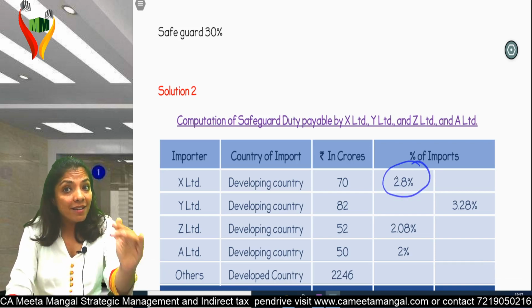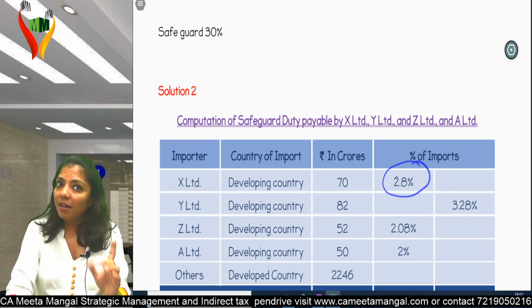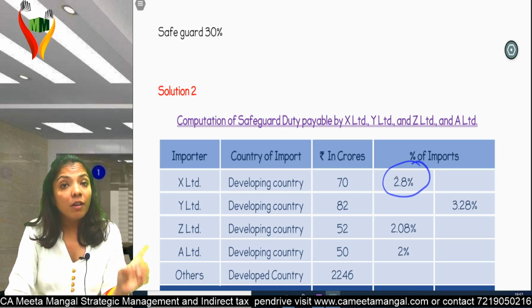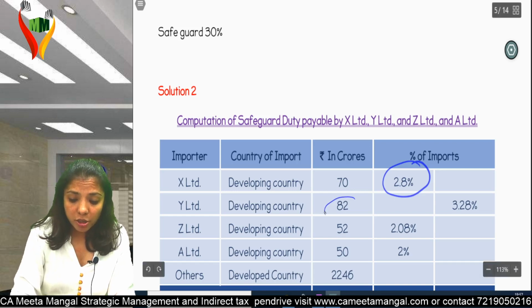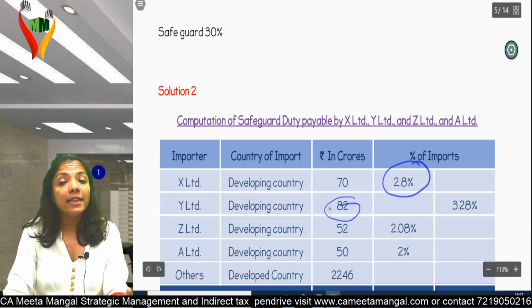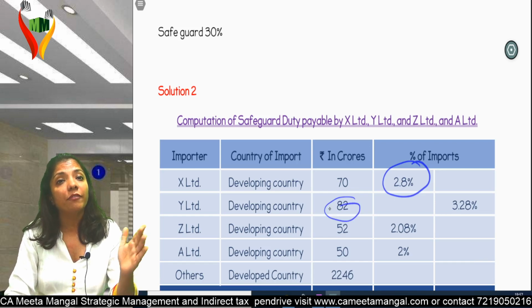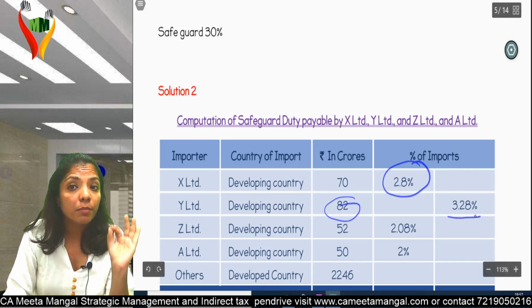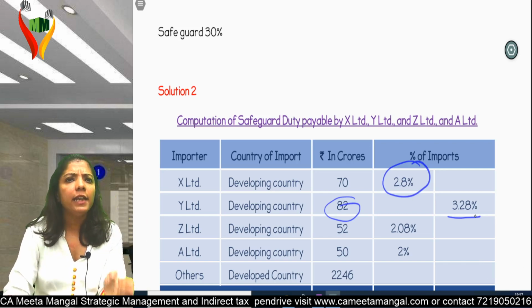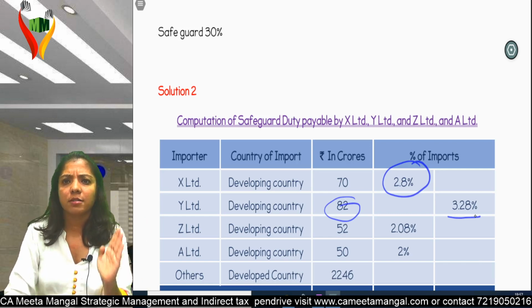That means less than 3%. Am I clear? Y has again imported from developing country. How much? 82 crores. 82 crores out of 2500 is around 3.28%.